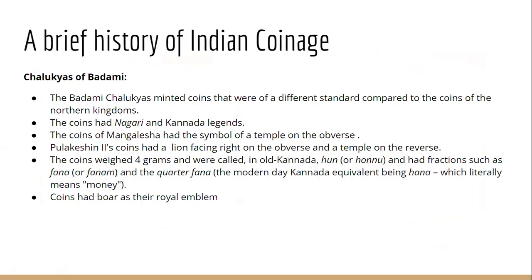Now we'll move towards the next dynasty, that is Chalukyas of Badami. So in the early medieval history in the Deccan area, Chalukya was an important dynasty, and there are different branches of Chalukya. The famous branch is Chalukyas of Badami. Badami is a place in Karnataka. This Badami is also known as Vatapi. So these Chalukyas had their capital at Badami or Vatapi.